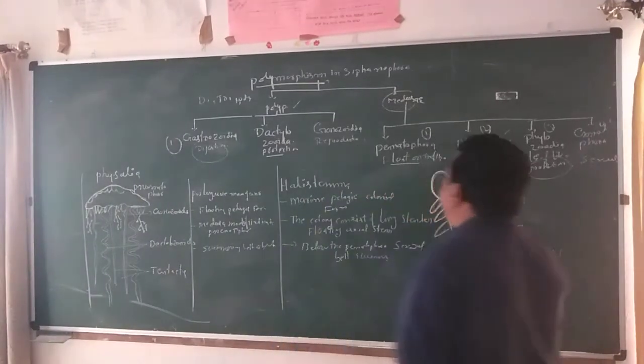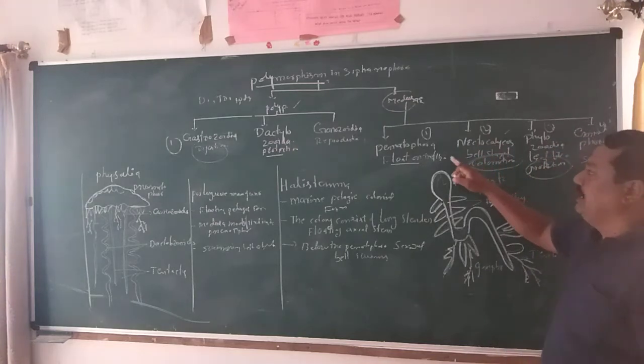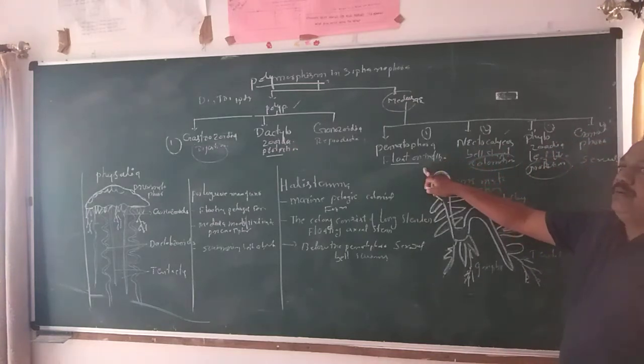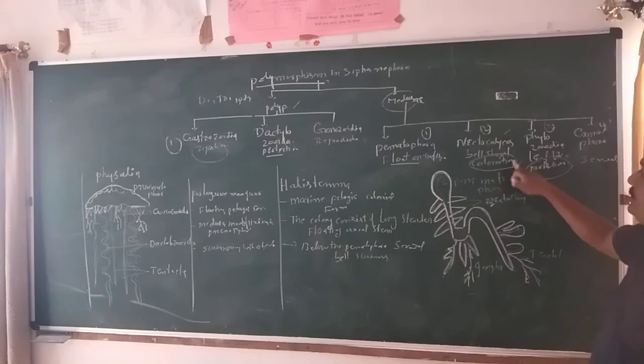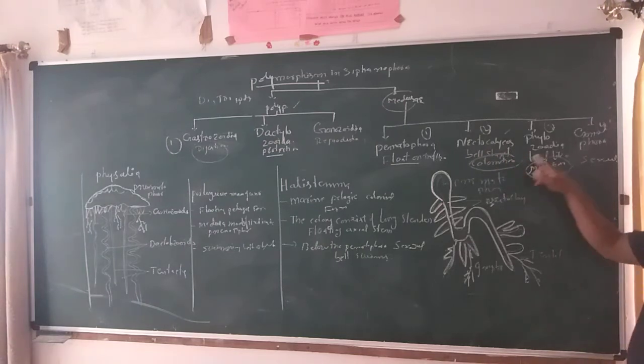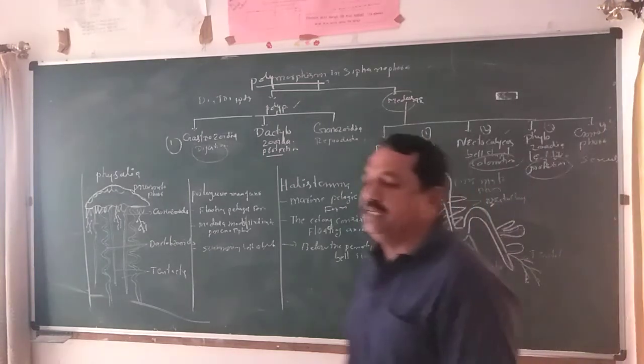Similarly, medusae have four important modifications: nematophora, floating on the surface of the water media; nectozooidea, bell-shaped, for locomotion purpose; phyllozooidea, leaf-like structure, for protection purpose; and gonozooidea, for reproduction purpose. Generally they are carried out like this.